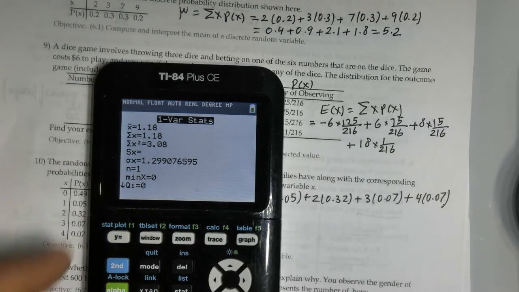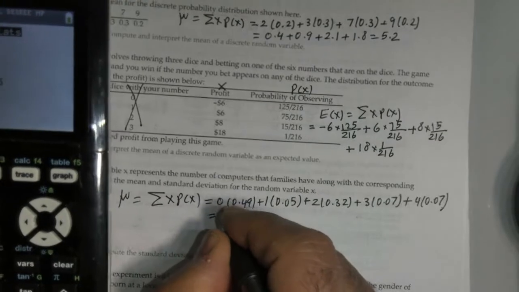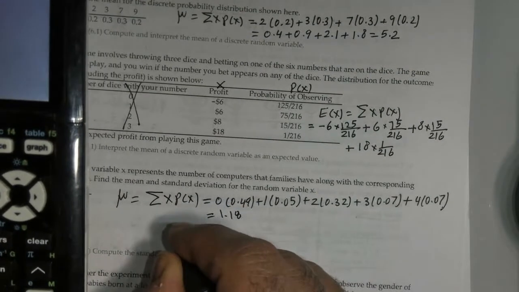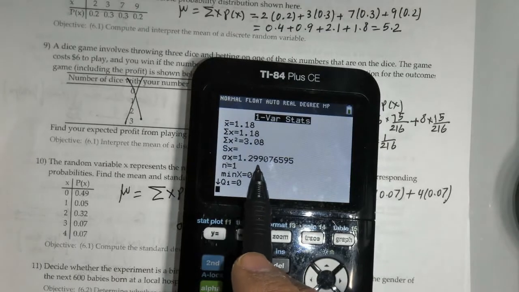Look, X bar is 1.18. This is the mean. So I know the answer now is 1.18. And the standard deviation, you can see it. It's right here. Sigma X is 1.299.